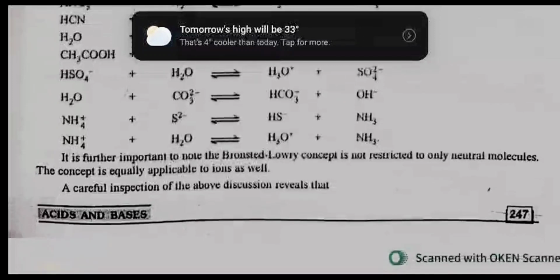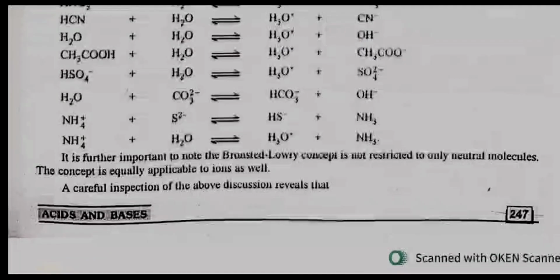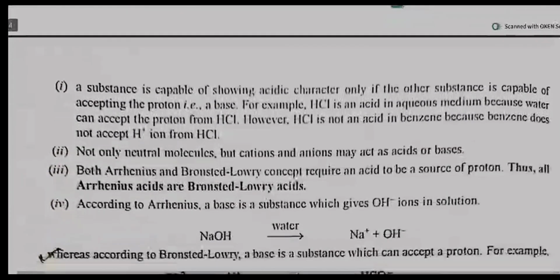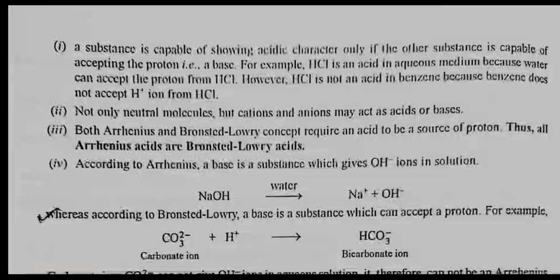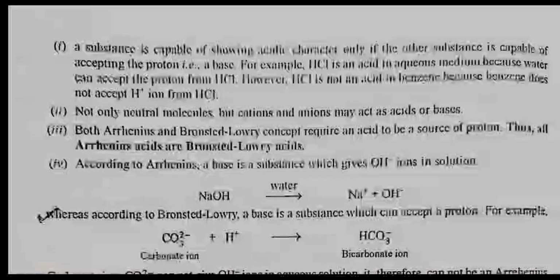It is further important to note that the Bronsted-Lowry concept is not restricted to only neutral molecules. The concept is equally applicable to ions as well. A careful inspection of the above discussion reveals that first, a substance is capable of showing acidic character only if the other substance is capable of accepting the proton, that is, a base. For example, HCl is an acid in aqueous medium because water can accept the proton from HCl. However, HCl is not an acid in benzene because benzene does not accept H positive ion from HCl.